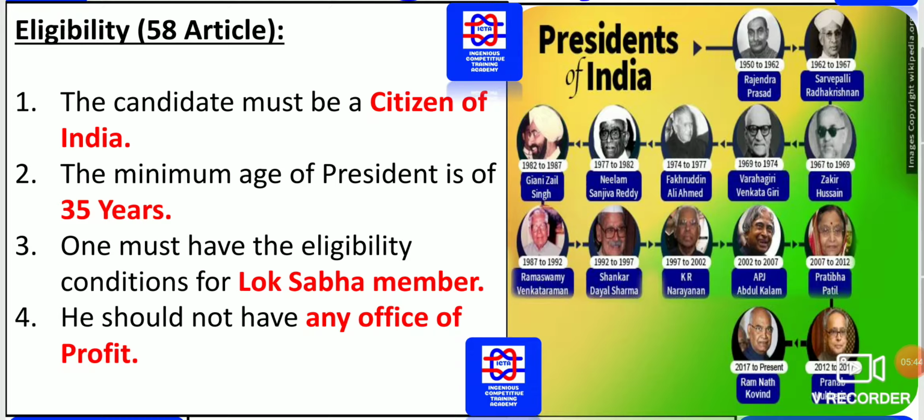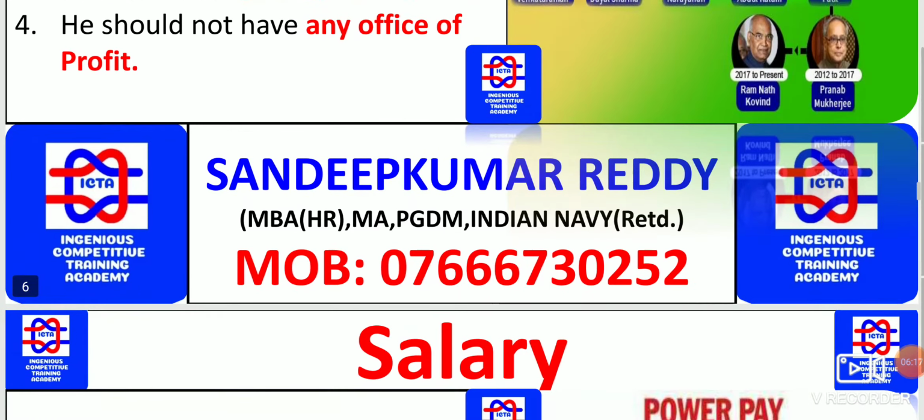So the candidate must be a citizen of India. He has to be an Indian citizen only. The minimum age has to be 35 years, as usual for the Governor is 35 years, and for the President is also 35 years. One must have the eligibility conditions for a Lok Sabha member. He has to be eligible to be a member of the Lok Sabha, then only he can be chosen. He should not hold any office of profit. Obviously, he should not have any kind of office which has got a profit.